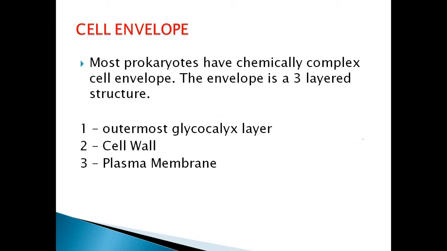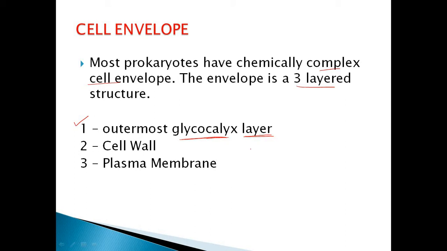And another thing, the cellular organelles. I'm starting with the cell envelope, which is present in the prokaryotes. Most prokaryotes have a chemically complex cell envelope. The envelope is three-layered. First, the outermost glycocalyx layer. Glycocalyx is made exclusively of carbohydrate. It forms the capsule of the prokaryotic cell.